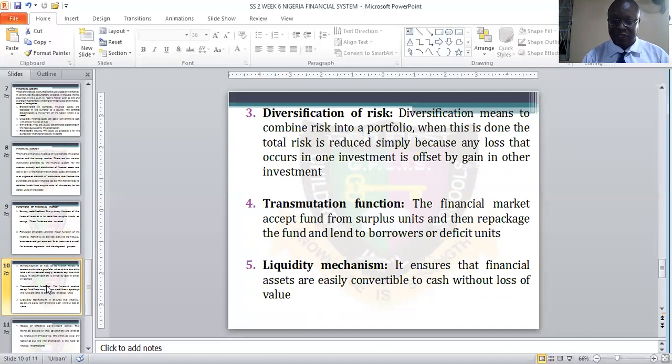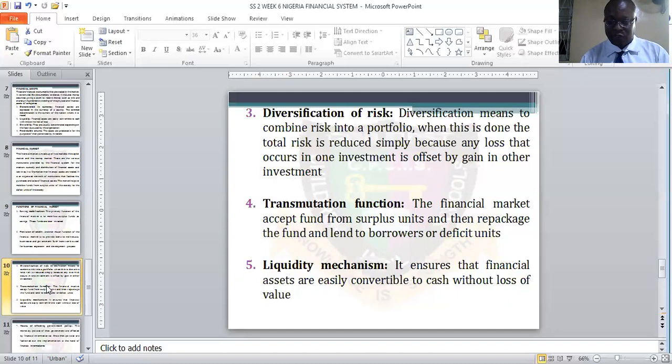So diversification means to combine risk into a portfolio. When this is done, the total risk is reduced. So if the government can do the same thing, they make sure that they diversify our economy to another sector, then the poverty in the country, the total risk in the country will be gradually reduced. Simply because any loss that occurs in one investment is offset by gain in another investment.